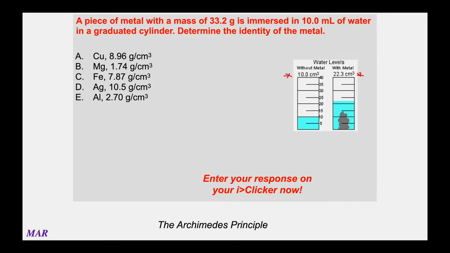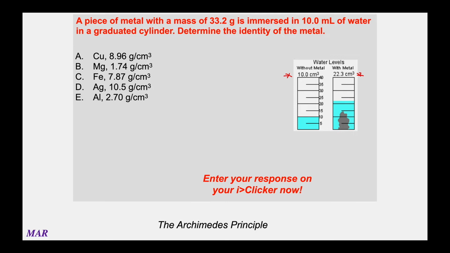And what Archimedes' principle is all about is basically if you add a rock to water, the displacement of the water is equal to the displacement of the solid, i.e. the volume. So we're going to use the difference in volumes there to figure out what the volume of the metal is.